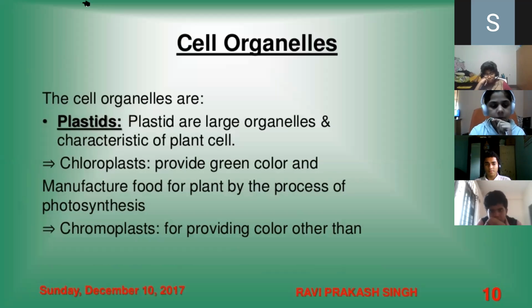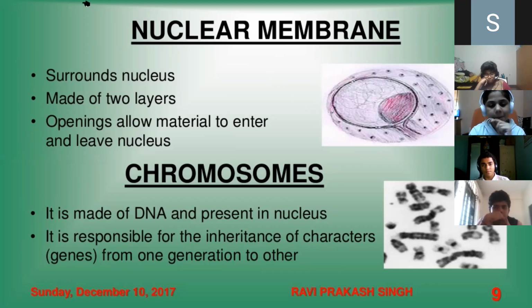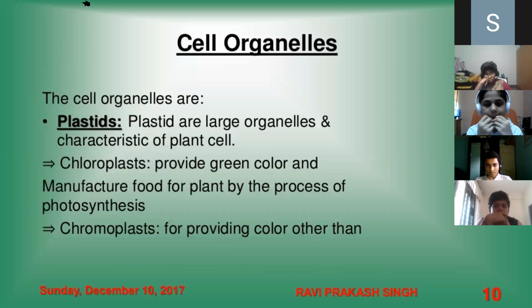Okay, so when I talk regarding the cell organelles, they follow from that. Till now we learned what is cytoplasm, what are its contents, what is present in the nucleus. Now let us move to the cell organelles, like plastids. Plastids are large organelles characteristic of the plant cell, which have chloroplast, which provides green color and manufactures food for the plant by the process of photosynthesis.